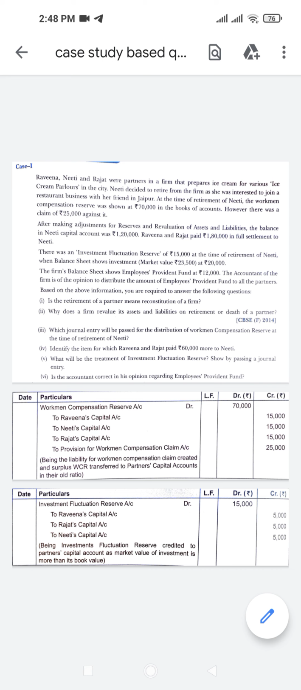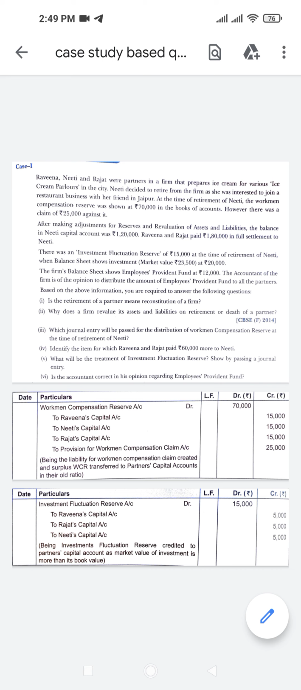Then the next question is, identify the item for which Ravina and Rajat paid rupees 60,000 more to Niti. Why did Ravina and Rajat pay 60,000 more to Niti? You need to identify the item. For that, simply, Niti was given her share of goodwill. Niti has been given her share of goodwill only.